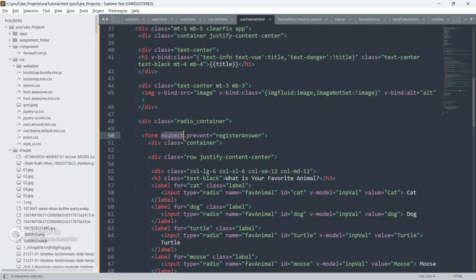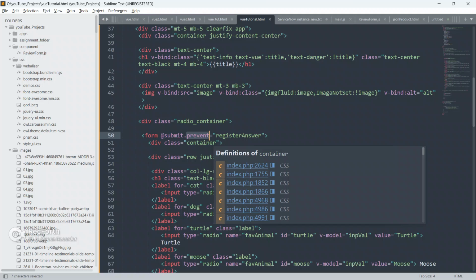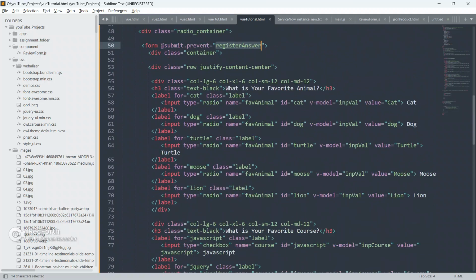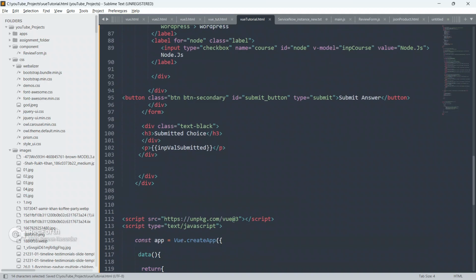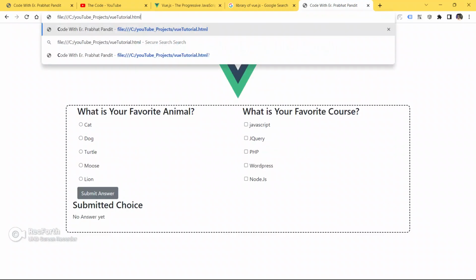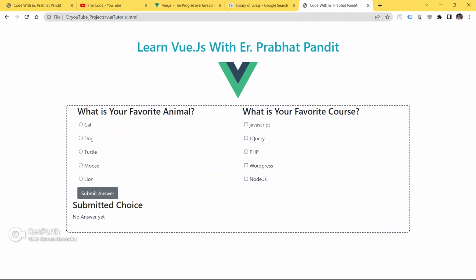Let me explain one more time, guys. At the rate means click or submit. Whenever the form is submitted, we prevent its default behavior, its default action, which is the refreshment. So when the form is submitted, we have prevented its default action, meaning the form or page refreshment. Save your code, go to the browser and refresh your page. Now let's remove it from here and try to submit your form. See guys, the page stopped refreshing.